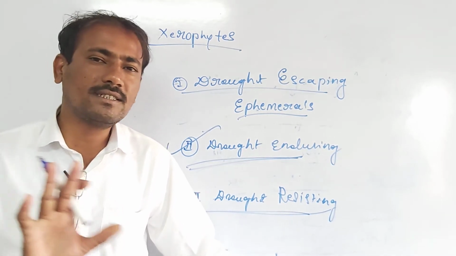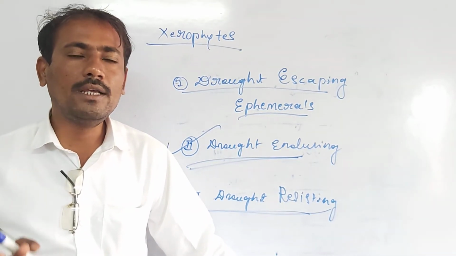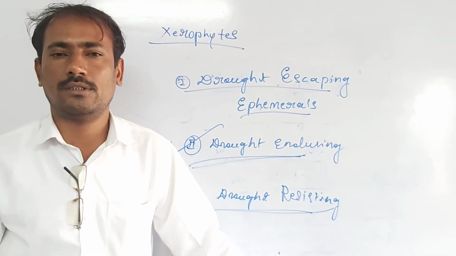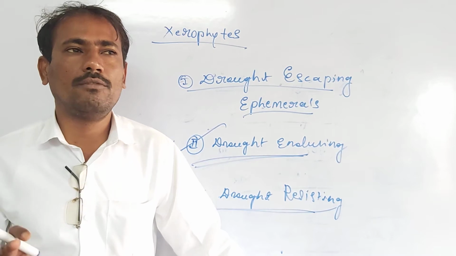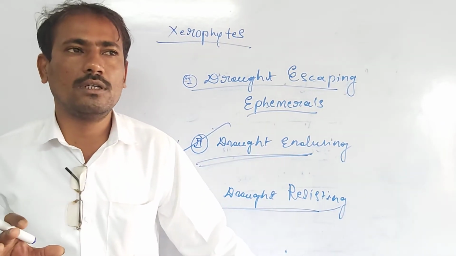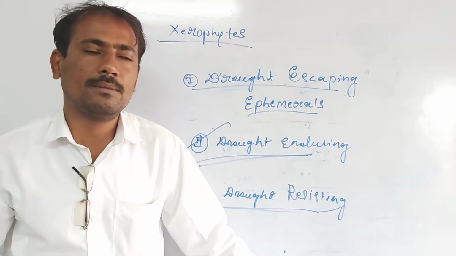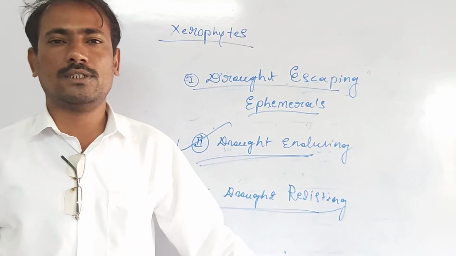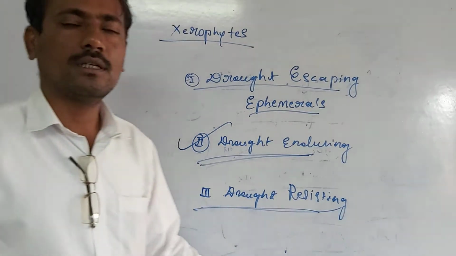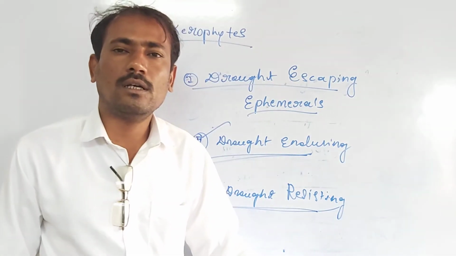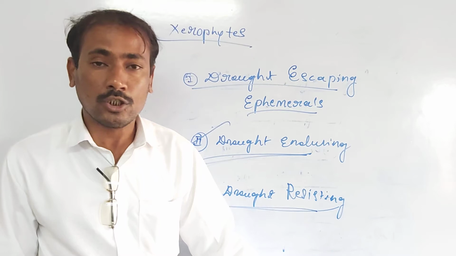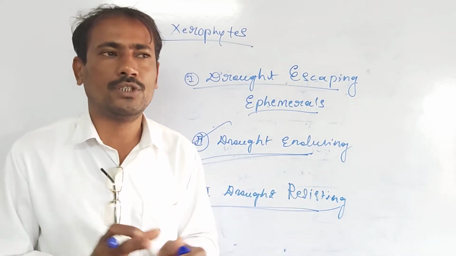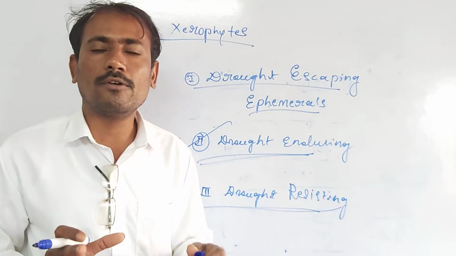Usually they resist high temperature or very extreme conditions, maybe high temperature or very intensive light rays, or in other words very low freezing temperature, or any such extreme xeric conditions. Such plants are termed as drought resisting xerophytes.